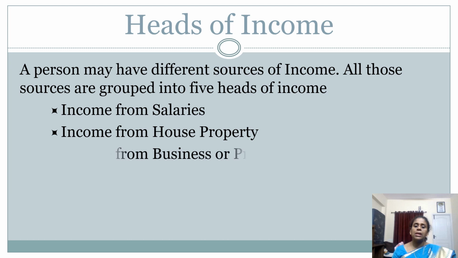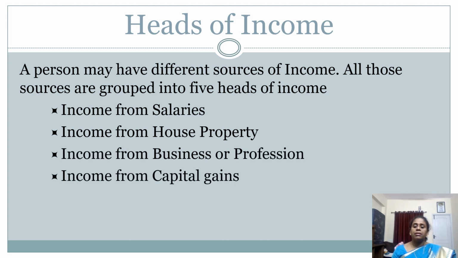Next, an important topic is the 5 heads of income. An individual can come under 5 heads of income, or there is even a possibility to come under any one of the heads of income. So the first head of income is income from salary. The next is income from house property. Third is income from business or profession, fourth is income from capital gain, and the last one is income from other sources.